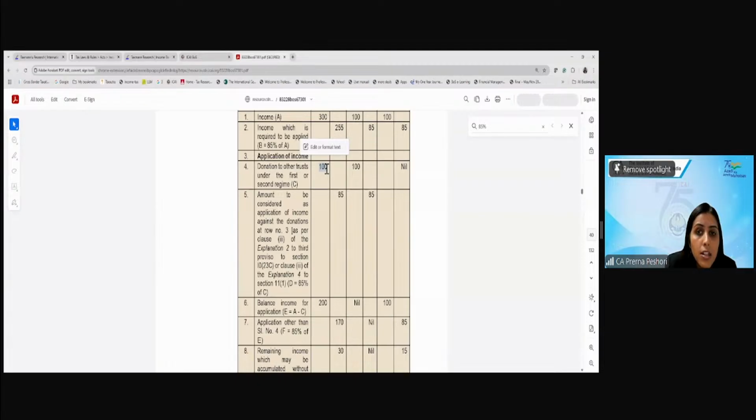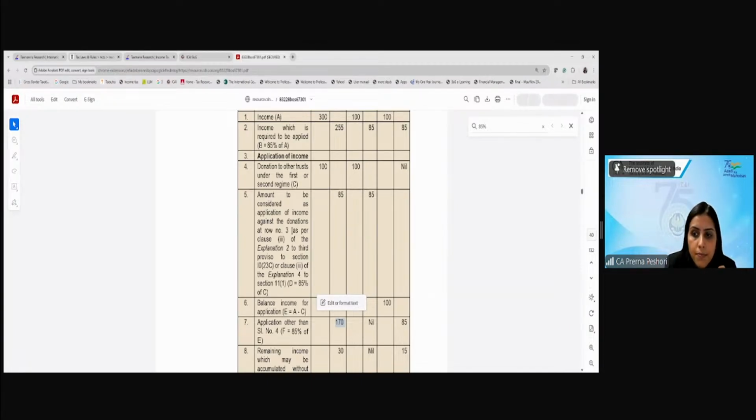So what did you consider earlier? 300 into 85%. But now what I have to consider is 200 into 85%, which is what I can apply. Out of which I can remove 30. 170 into 15%. Are we clear?